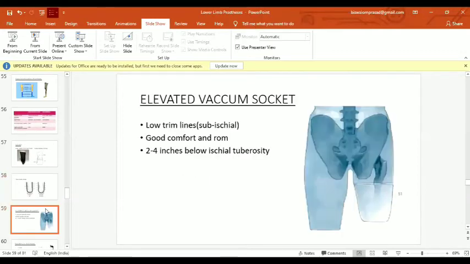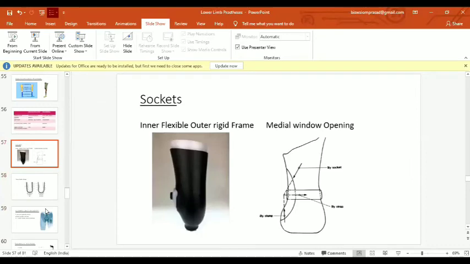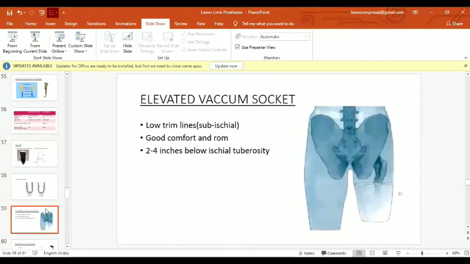Another socket is the elevated vacuum socket. While the other designs, like the Bota design, the flexible inner socket, or the medial window opening socket, are often designed for ischial weight bearing, the weight is borne through the ischial weight bearing, or can be borne through the distal end or the femoral condyles if the femoral condyles are present.